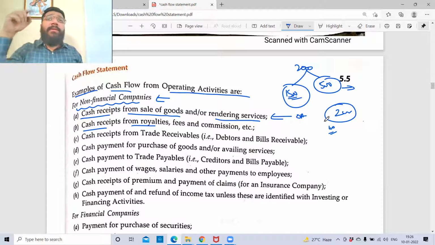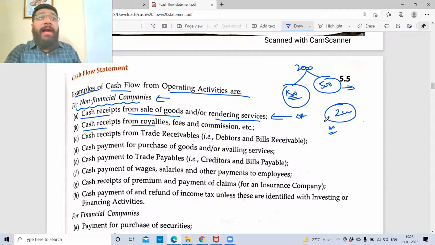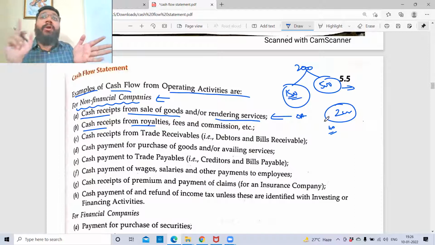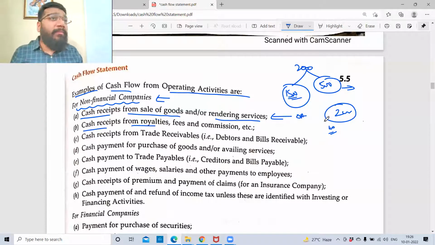Copyright is when, for example, the music I've composed or the book I've authored, if I don't want somebody else to copy it, I take a copyright. Which means if anybody is creating the same content like me, he cannot do that. I can legally file suit against him. So copyright is a different thing. Royalty is income. From copyright, you will not generate any income. Copyright is an expenditure. Royalty is an income.